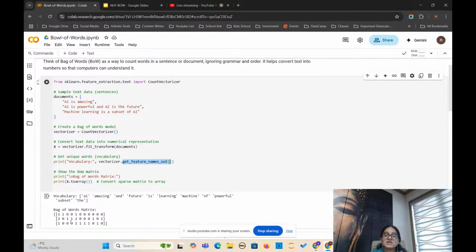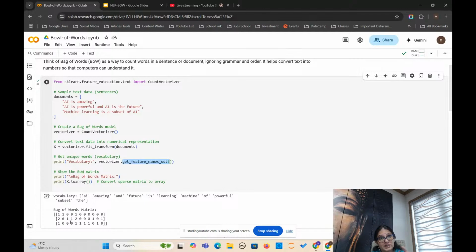I hope it makes sense to you how it works, because I tried to give you the layman example first, and then we looked at how it is implemented and working at the back end. In simple terms, the job of bag of words is only and only to find the unique words from your sentences, and then create a matrix of the unique words from your article, or your text, or your book, from wherever you are extracting the data.